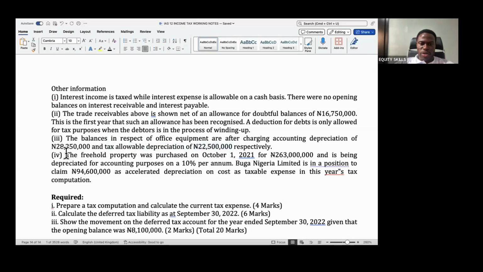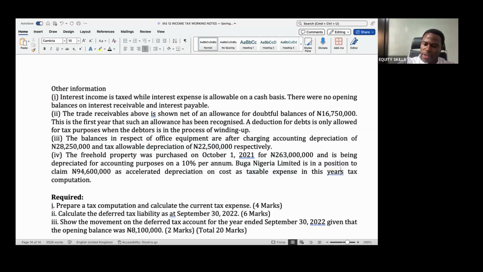Then we're told that the freehold property was purchased on October 1st, 2021 for 263 million and is being depreciated for accounting purposes at 10% per annum. Bugan Nigeria Limited is in a position to claim 94.6 as accelerated depreciation on cost as a taxable expense in the year's tax computation.